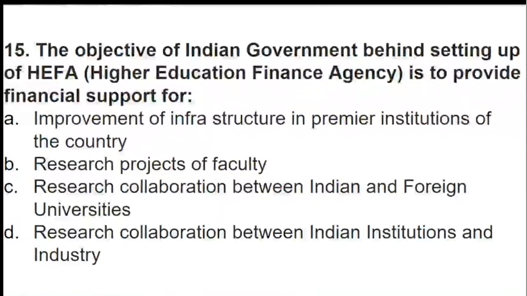So what is the objective of the Indian government behind setting up a Higher Education Finance Agency? Yeah, waiting for the answer, everyone.